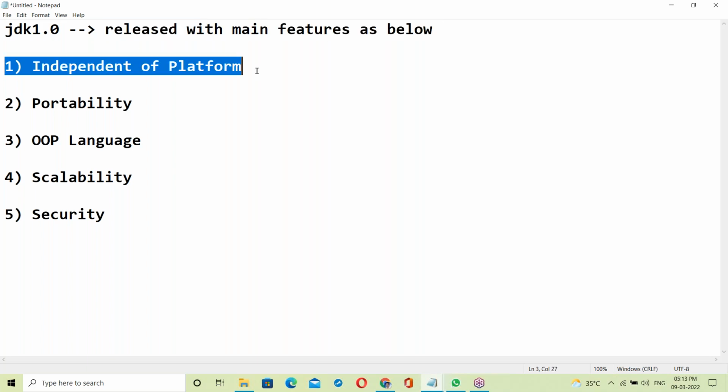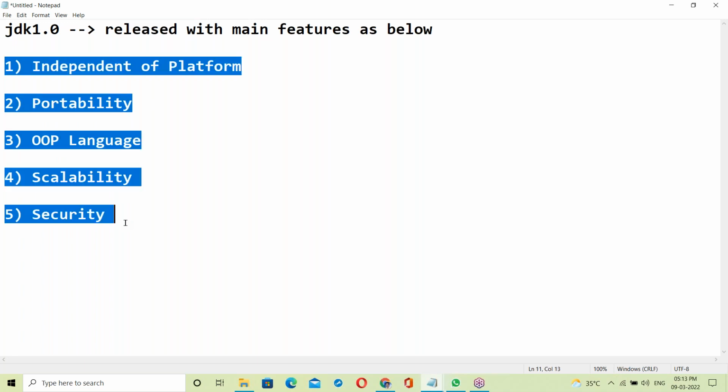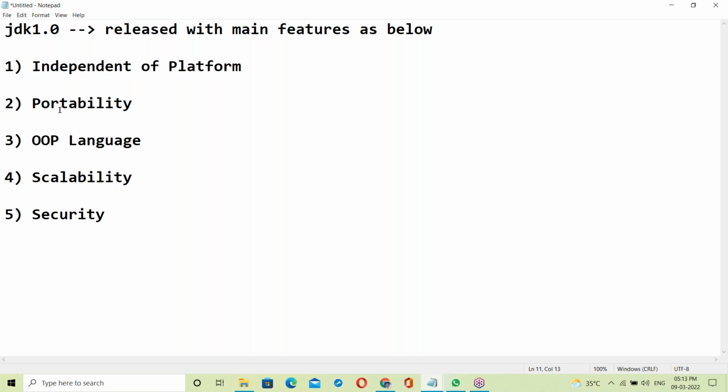First one, independent of platform, portability, OOP language, scalability, and security. These are the initial features. Later, so many features were added. Those versionalized features we'll discuss next. So these are the initial features.